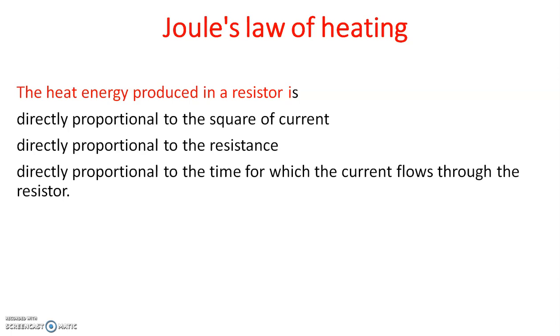So if you combine all these three, one by one we can write. If we are writing heat energy as H, first, heat energy is directly proportional to the square of the current. Which letter is used to represent current? I. Yes. So we can write H is proportional to I squared. Second, H is proportional to resistance, so H is proportional to R. Third, it is directly proportional to the time for which the current flows, so H is proportional to T.